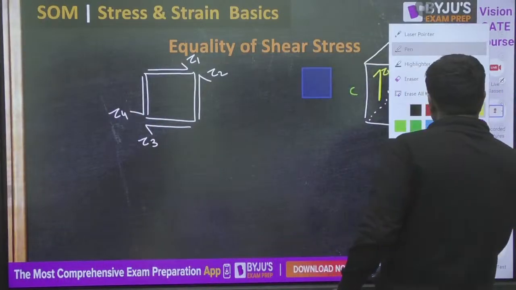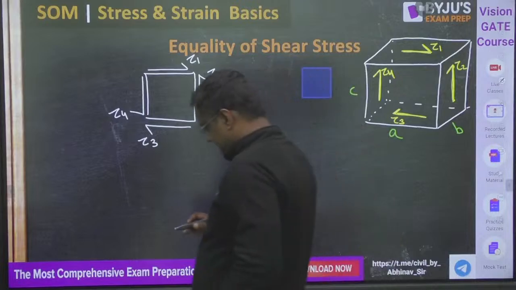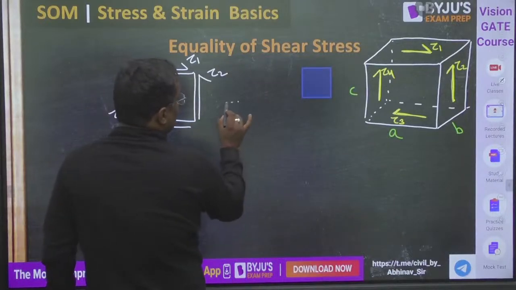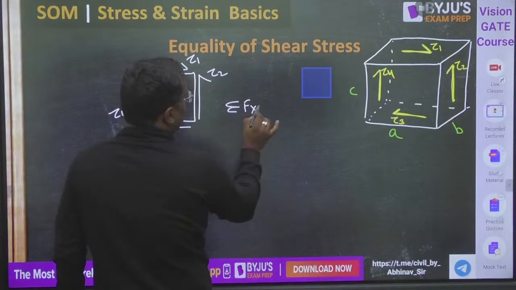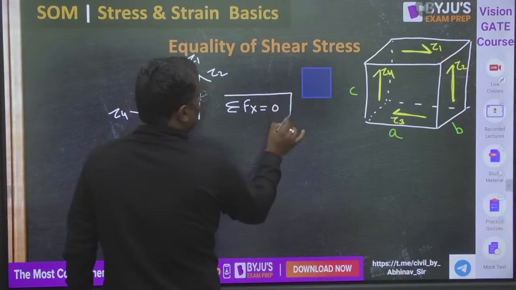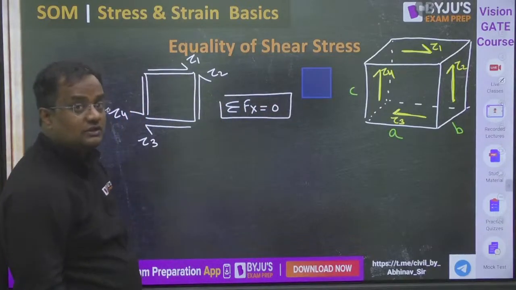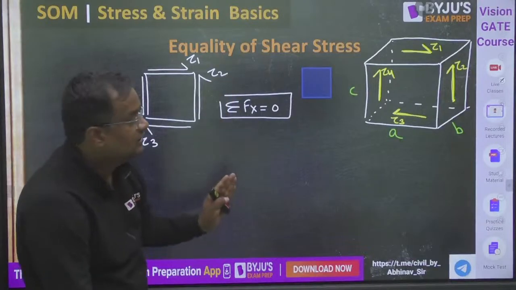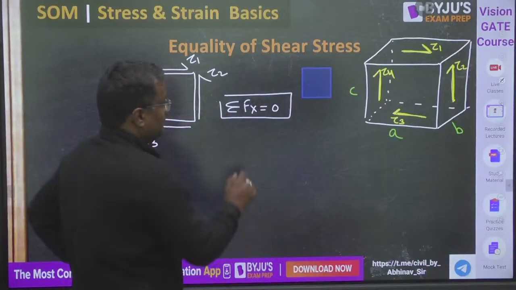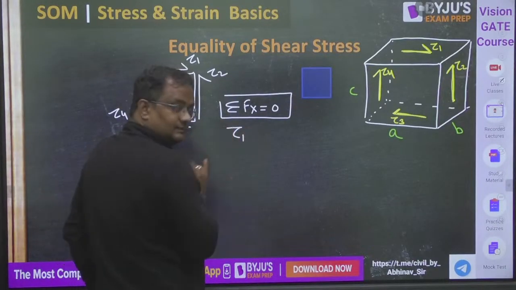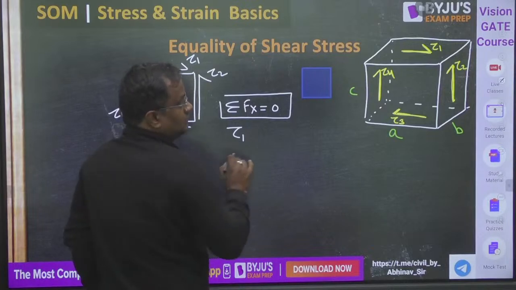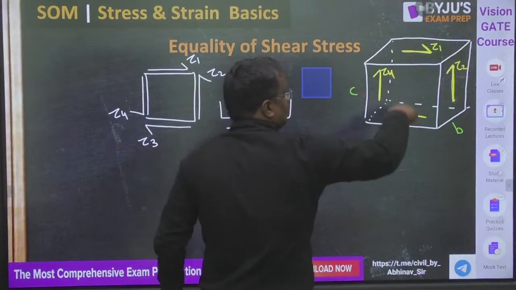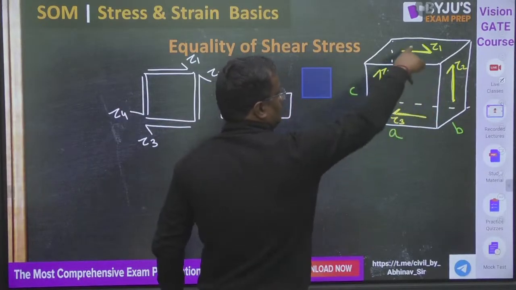Okay, guys, in strength of materials we study bodies in equilibrium. So the summation of Fx is equal to 0 for equilibrium, where Fx are the forces in the x direction. This is the x direction, horizontal, and vertical I am calling y. Force is stress into area. These are in the x direction, and these are not.